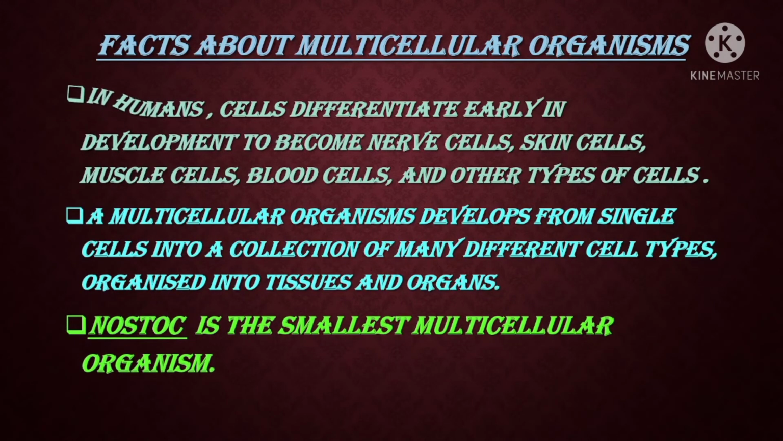Facts about multicellular organisms. In humans, cells differentiate early in development to become nerve cells, skin cells, muscle cells, blood cells, and other types of cells. A multicellular organism develops from single cells into a collection of many different cell types, organized into tissues and organs.